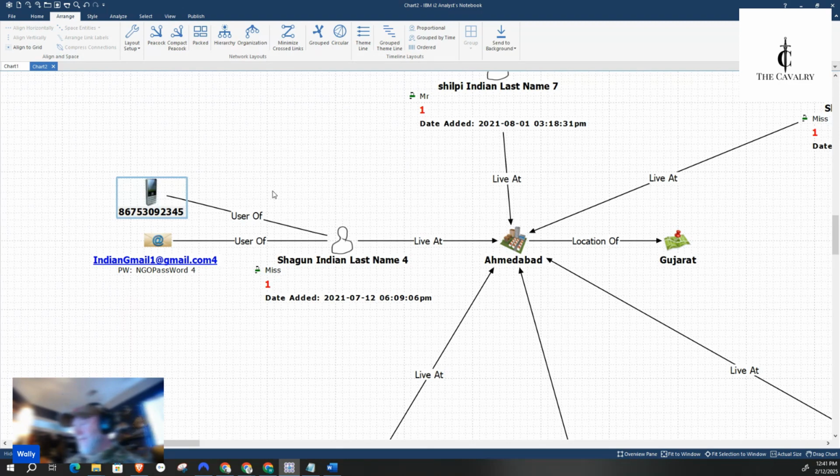But that's the point of doing this. Although I'm using the professional intelligence program to show these things, there are open source programs that can do this, like Tableau, Gephi, and Neo4j, a really great program. There's a bunch of programs that can do something similar. They just do it in different ways.